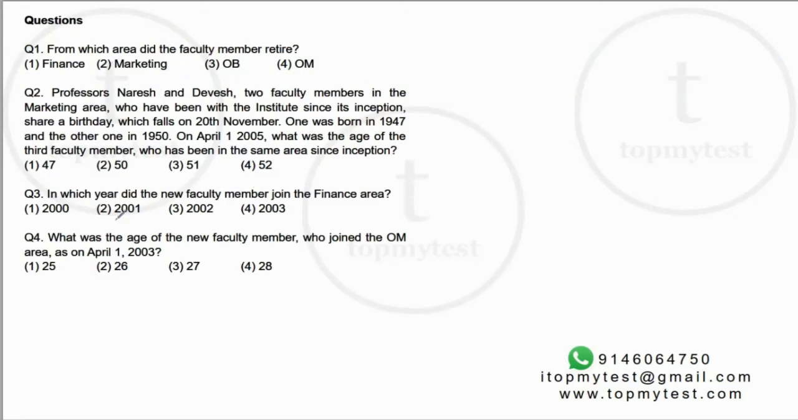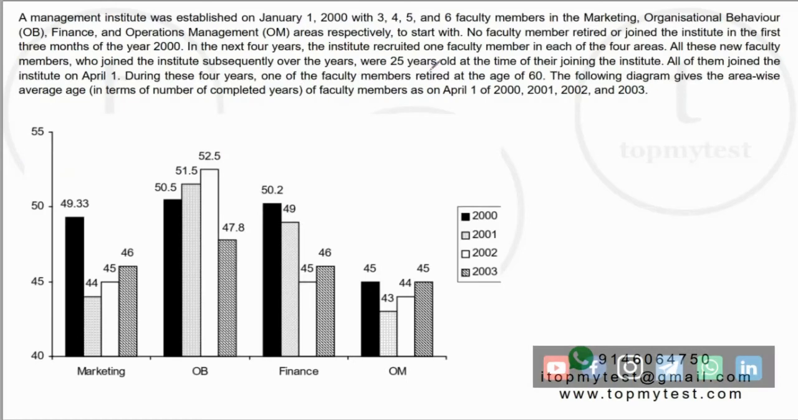At least 3 of the questions look like a definite sort of a question. From which area did this guy retire? In which year did the faculty member join? What was the age of the new faculty member who joined? And then second is one where you'll probably have some additional data. So let's look at the set as such.